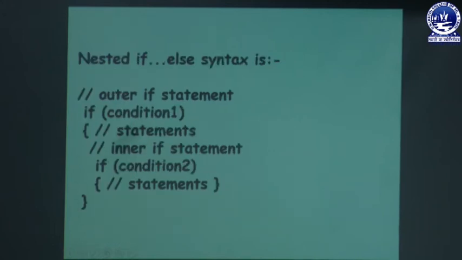Now this is the syntax of nested if else. Outer if statement, this is one if condition 1, then the statement, then inside this if condition another if condition is here. It means that here I have used one outer if condition, then one inner if condition. You may place a number of if else conditions inside one by one.